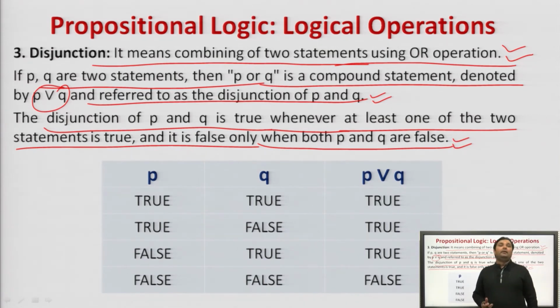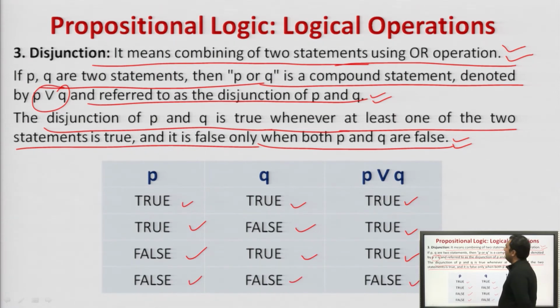Please remember, the conjunction of P and Q statement is true when both P and Q are true. The disjunction of P and Q is false when both are false. If either of them is true, then the disjunction of P or Q is true. That is, true-true will return true, true-false will return true, false-true will return true, and false-false will return false. Agreed? This is disjunction.